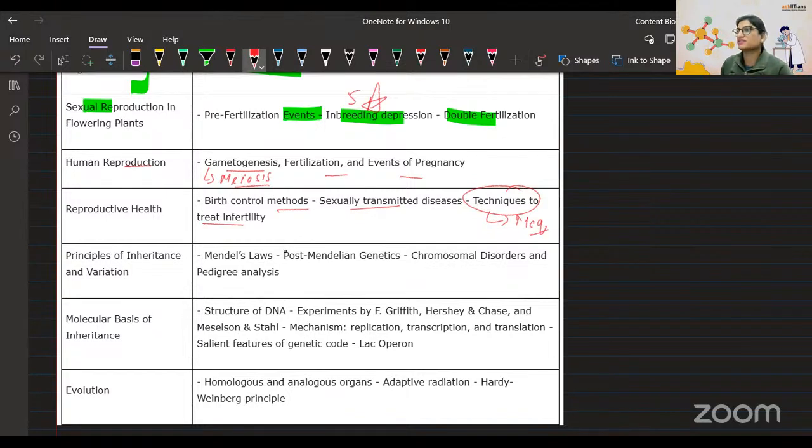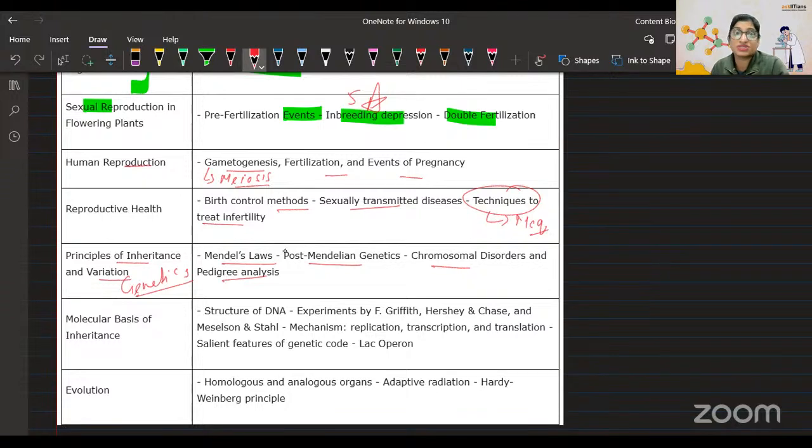After that, next is principles of inheritance and variation, which is genetics, which includes Mendel's laws, post-Mendelian genetics, chromosomal disorders, and pedigree analysis. Yeah, there is parallelism. You remember the parallelism between chromosomal theory and gene theory?